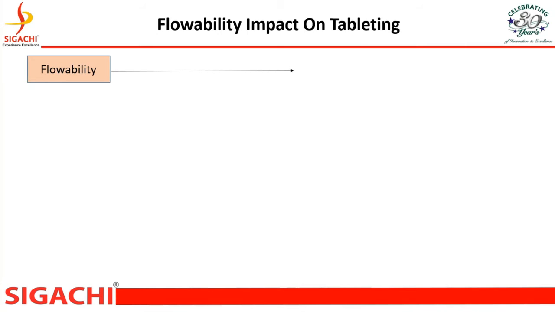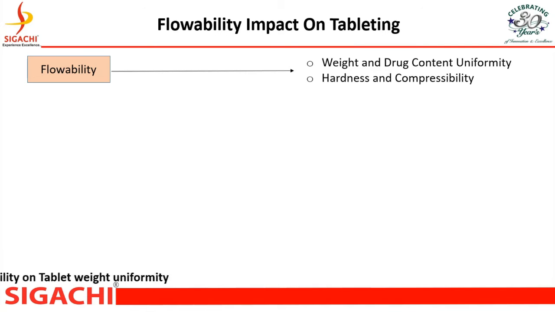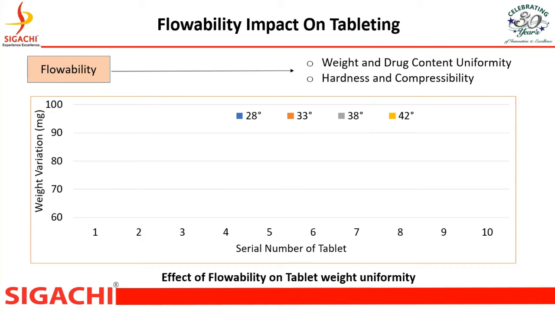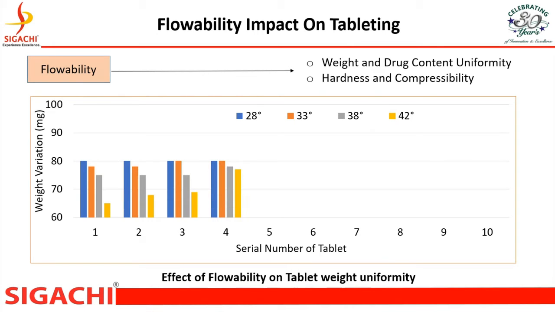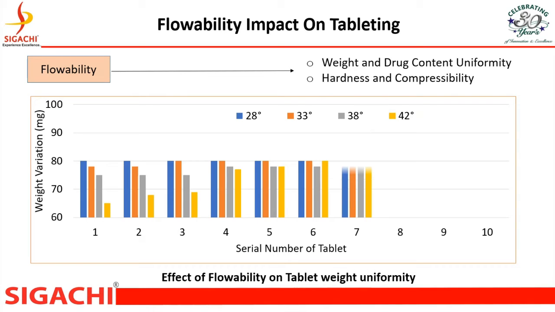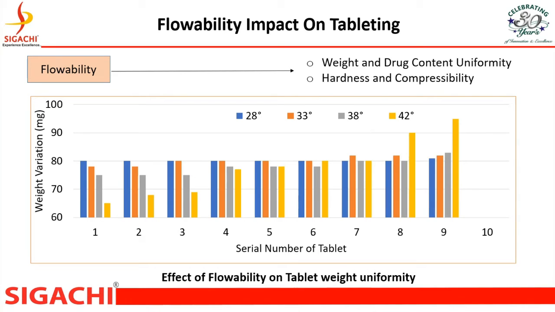Flowability is a very important parameter for tableting profile. It impacts a few properties of tableting like weight and drug content uniformity, hardness and compressibility. Here we have developed data with different flowable materials. Angle of repose is a parameter to measure flowability, and a lower number shows superior flowability and a higher number shows poor flowability. In this graph, we can see 28 angle of repose having superior content uniformity in tablets and 42 angle of repose showing more weight variation.